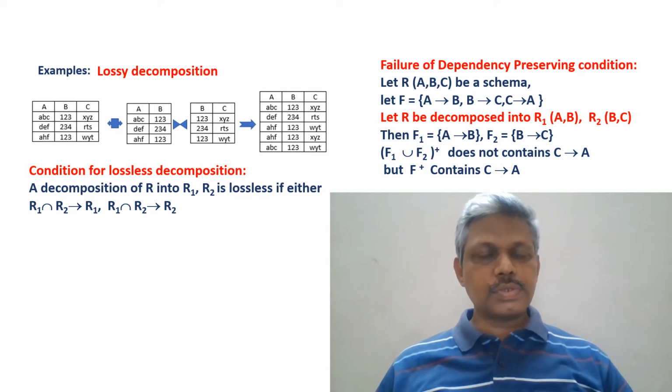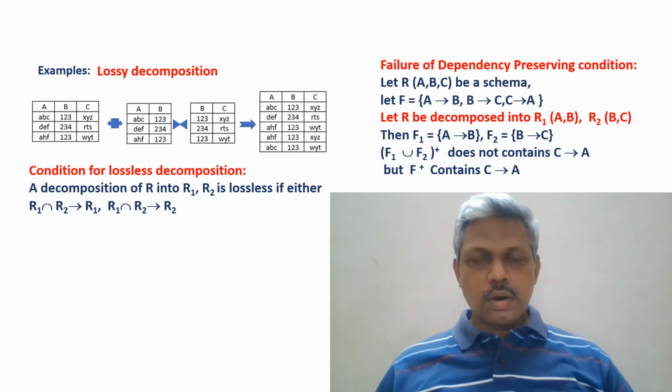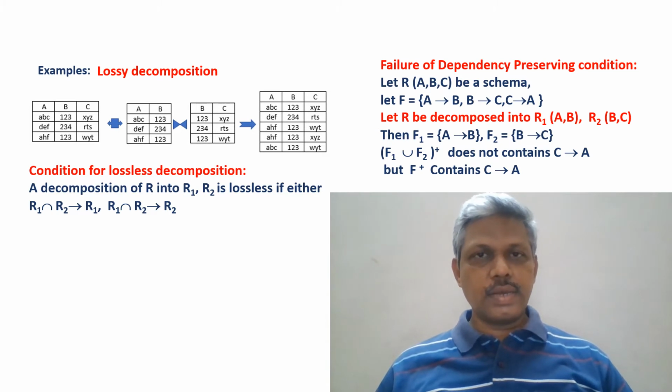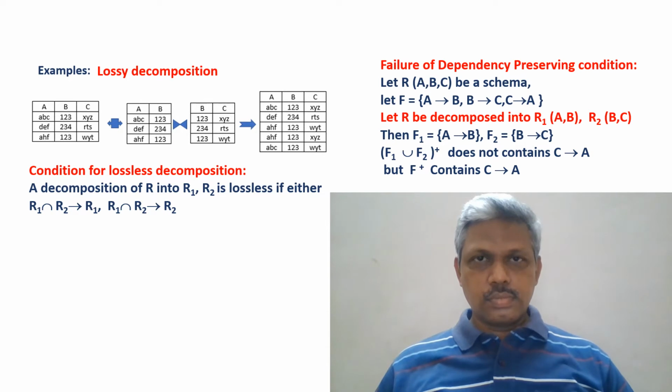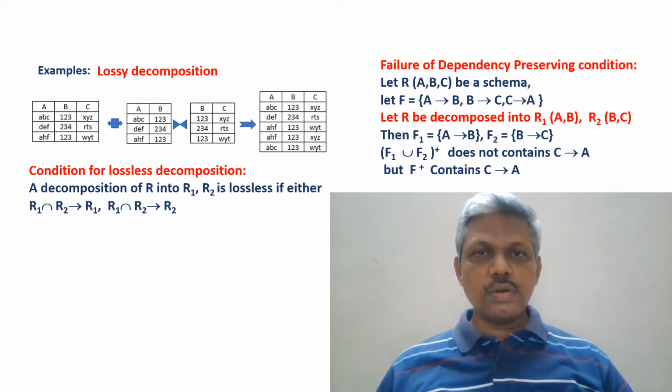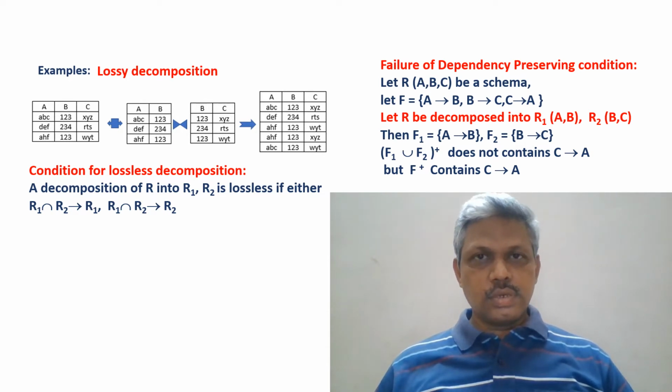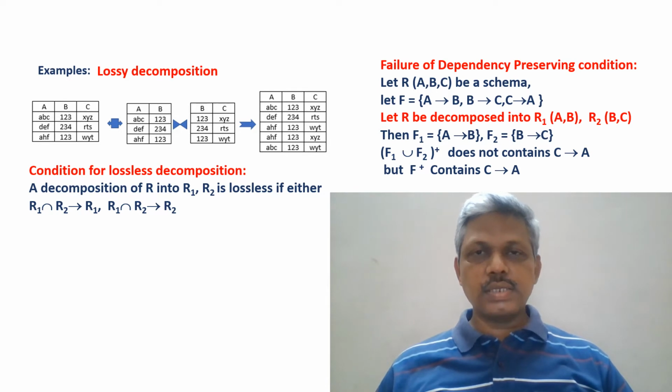So there are three database objects, entities, and for those three entities, three attribute values are stored, A, B, C. So we have decomposed it into two because of some kind of redundancy that is being observed. The first instance consists of AB, the second instance consists of BC. This is how we have defined the division.